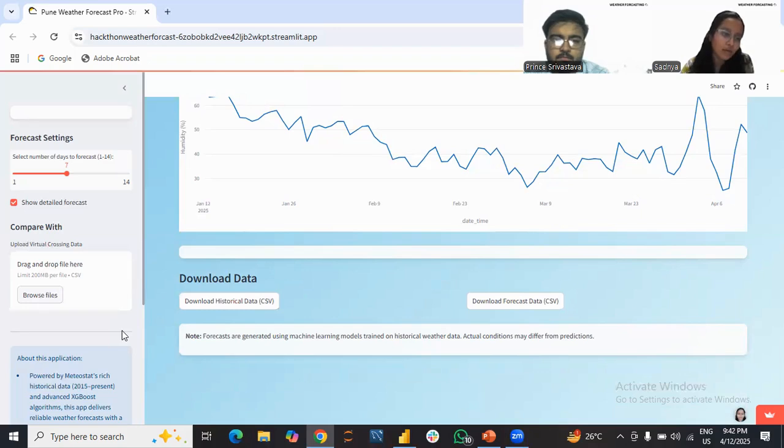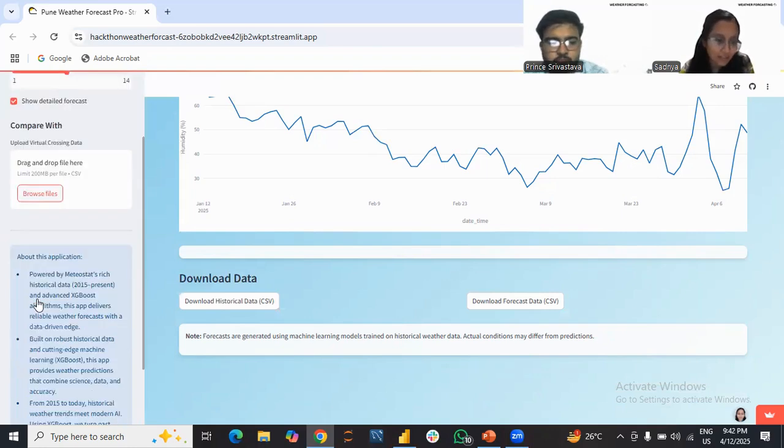We also used one feature, browsing files, where anyone can upload their files and ask this app to forecast the weather, and it can forecast it easily, as it is very user friendly.